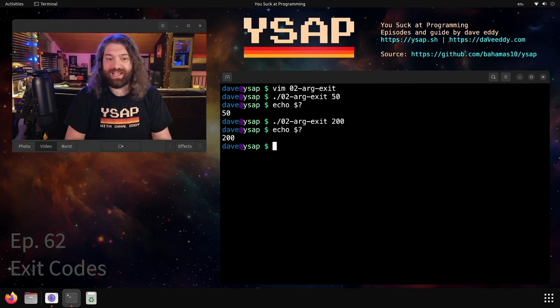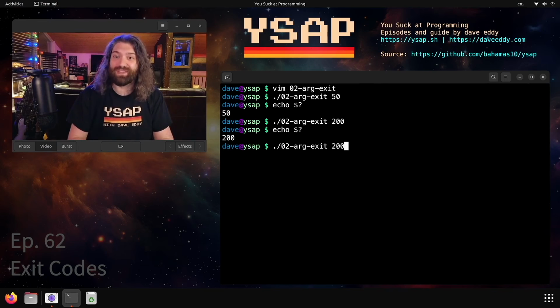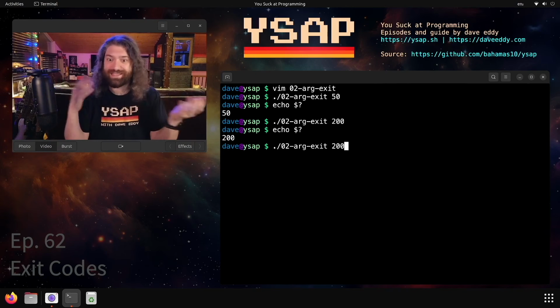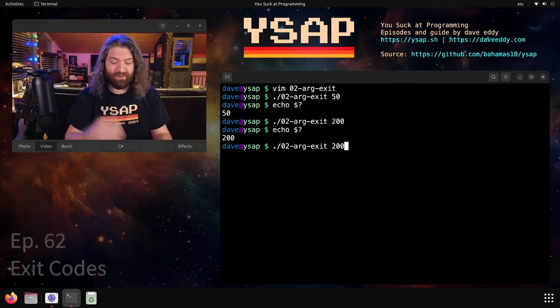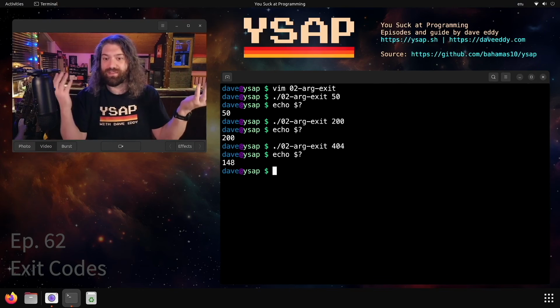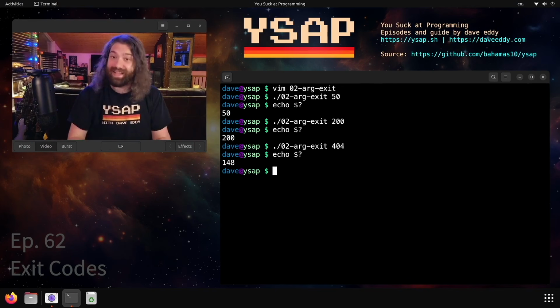It's almost like an HTTP status code. It's not. Don't think of it that way, but you could think of it that way. You might be thinking, oh my God, if I wrote a program like curl or something, I could just exit the status code directly, right? That won't be a problem because if I want to simulate a 404, like they try to get a file that doesn't exist, we could just exit 404 and they get 148. So yeah, not that great.